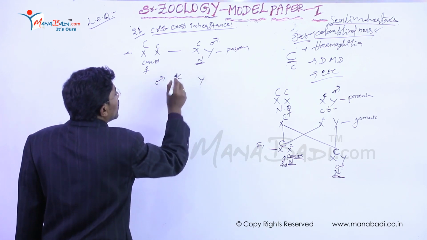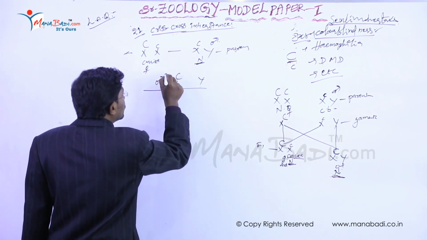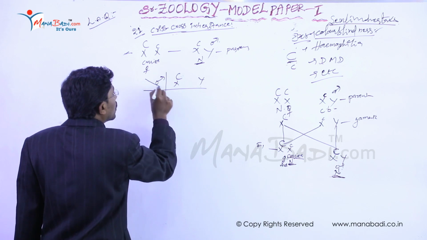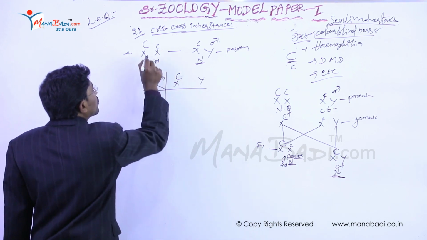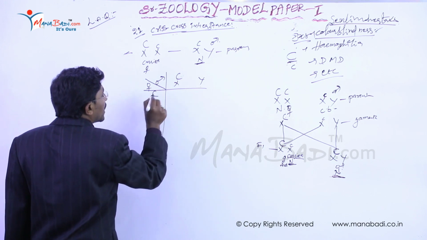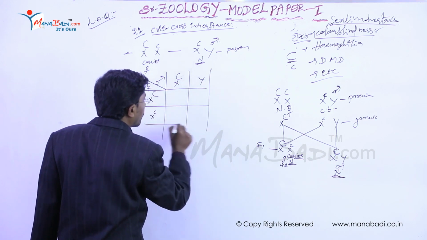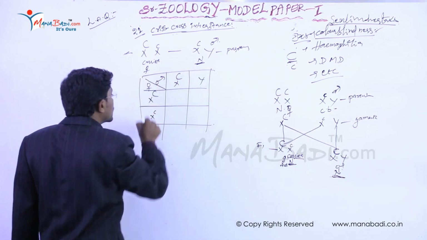It is the capital C, just remember. Then the remaining female gametes: one is capital C, the second is small c. It is the Punnett chart.